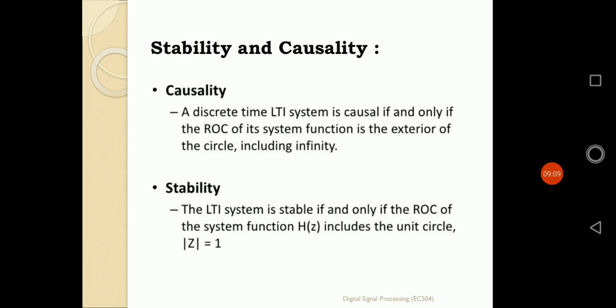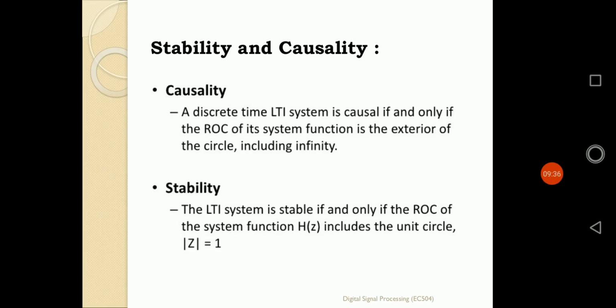Causality: a discrete time LTI system is causal if and only if the ROC of its system function is the exterior of a circle including infinity. When defined by a time domain signal, a system is causal if it is defined only for the present and past values of input.